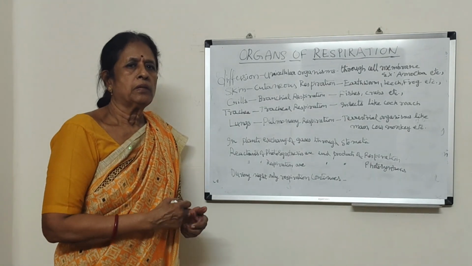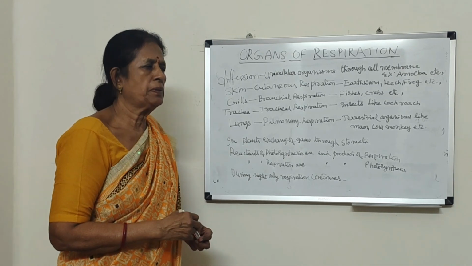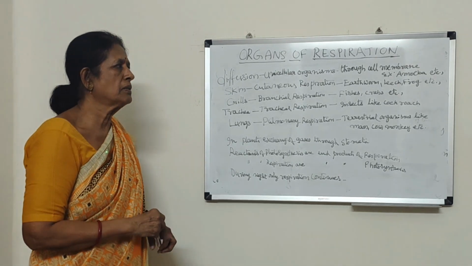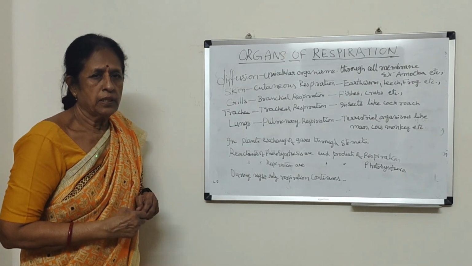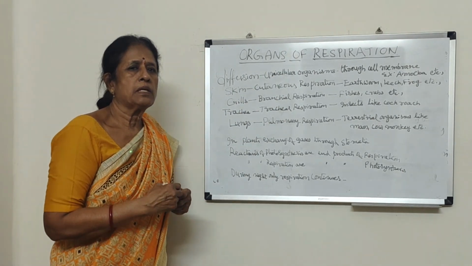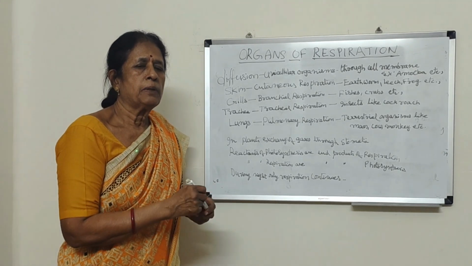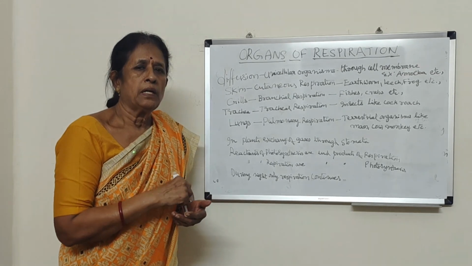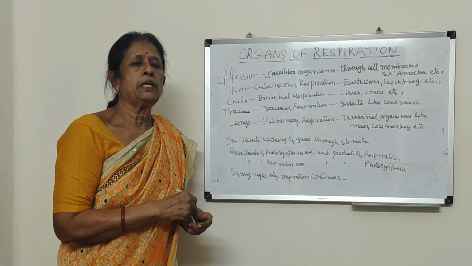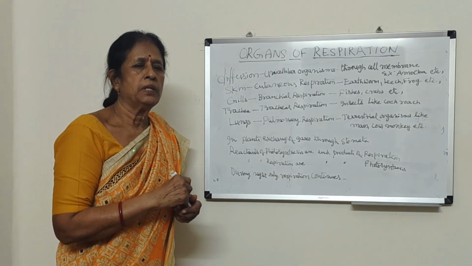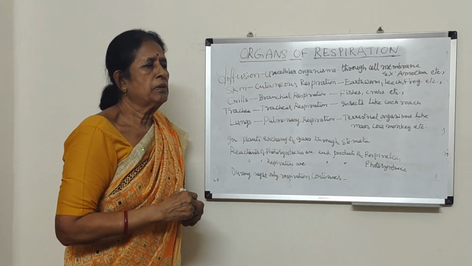Good morning, children. After studying the mechanism of respiration and cellular respiration, which takes place in all the living cells, we shall move on to the organs of respiration in different animals. That means the organs of respiration are not the same in all animals. Why? Because it differs depending on the habit, habitat, size, and body structure of the organism. All these things make a difference in the process of respiration.